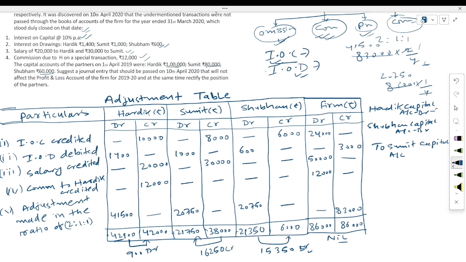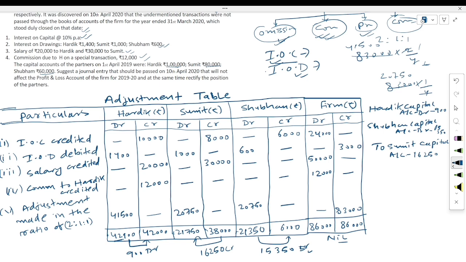How much is the amount of Hardik? 900. How much is the amount of Shubham? 15,350. And how much is the amount of Sumit? 16,250. Now you can check whether the debit and credit balances are equal.